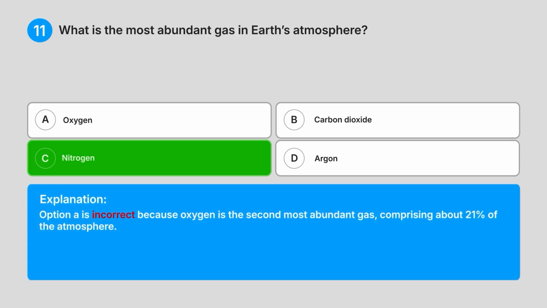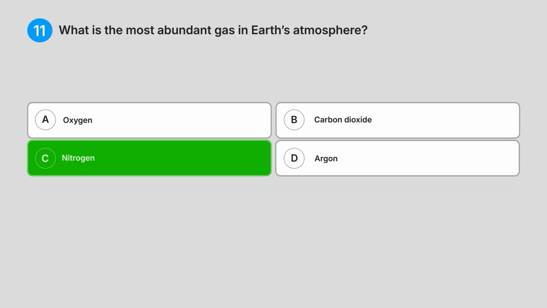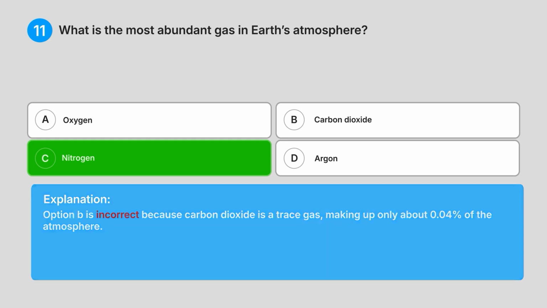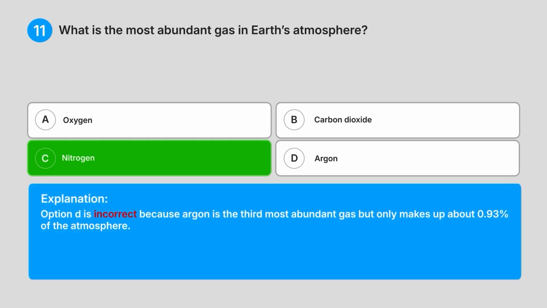Option A is incorrect because oxygen is the second most abundant gas, comprising about 21% of the atmosphere. Option B is incorrect because carbon dioxide is a trace gas, making up only about 0.04% of the atmosphere. Option D is incorrect because argon is the third most abundant gas, but only makes up about 0.93% of the atmosphere.